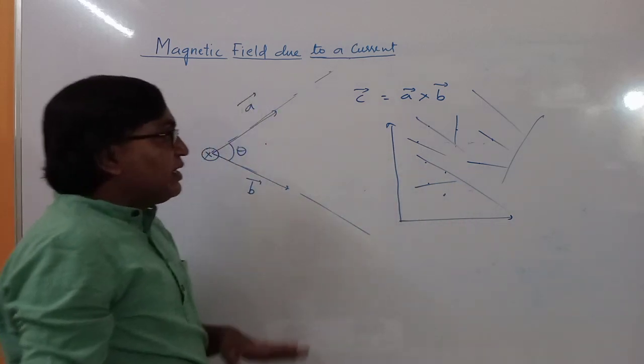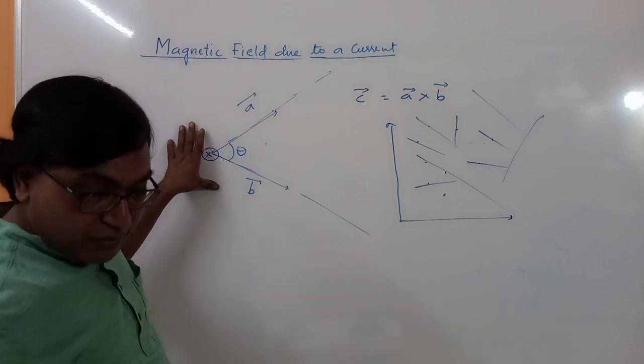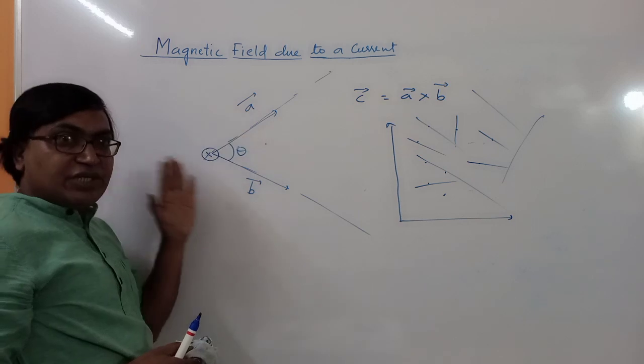So it is very simple to find out the direction of the vector product. दोनों को perpendicular होना चाहिए.